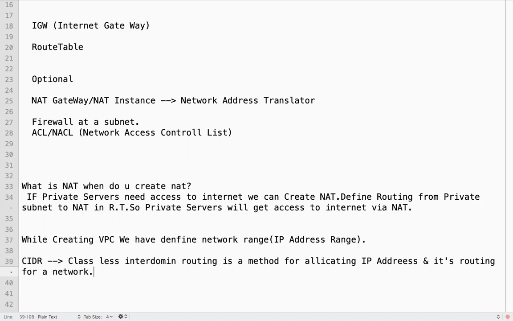It's a way, an algorithm, or I can say a method for allocating IP addresses and ranges, IP addresses and its routing.